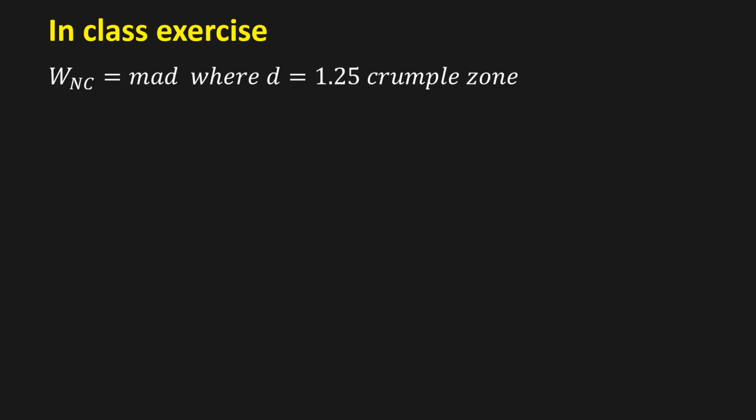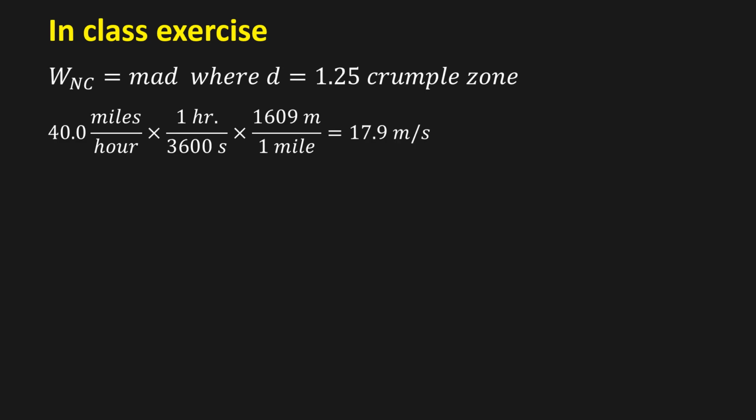So we'll do this where ma d equals d, 1.25 is the crumple zone, okay? And we need to first convert 40 miles an hour to meters per second. And so for meters per second, it's equal to 17.9 meters per second.